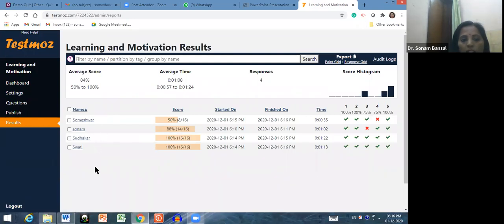See, these persons have submitted the test. It's opening. I'm waiting for 5 to 6 students here. Then I will show you how you can export your mark sheet of students. See, 4 responses are there, which means 4 students have already done this particular test.